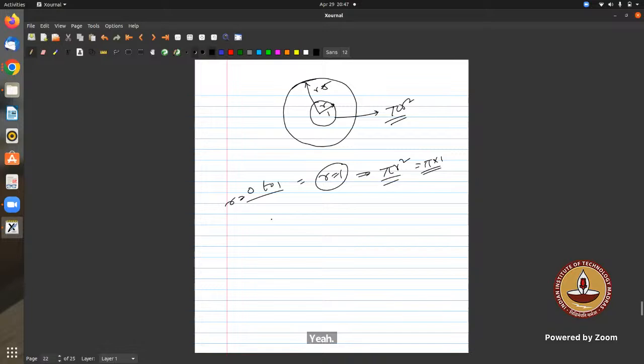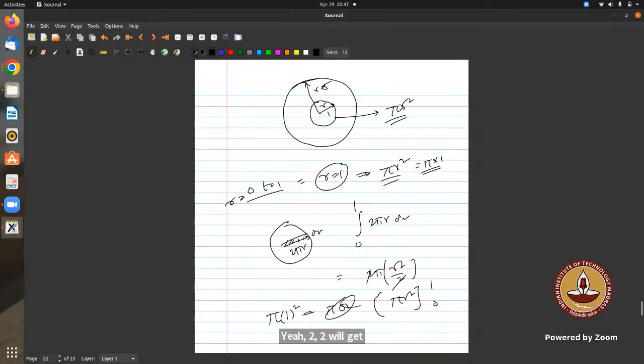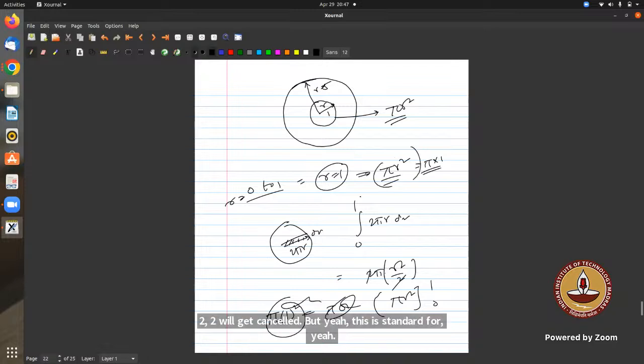This pi r square is the area when we integrate from 0 to 1. I'll directly get this area, because it is directly pi into 1. Integration, right? This is actually 2 pi r dr, where dr is the smallest thing, and we are integrating 2 pi r dr from 0 to 1. This is 2 pi r square by 2. The 2 gets cancelled, this becomes pi r square between 0 to 1. So pi into 1 square minus pi into 0. I'm just telling you this is pi r square, the standard formula for a circle.